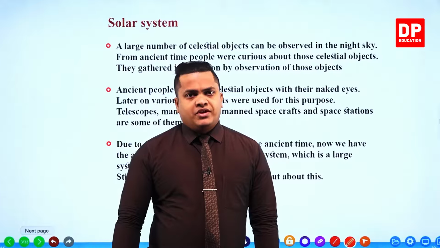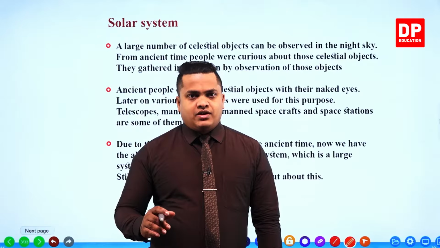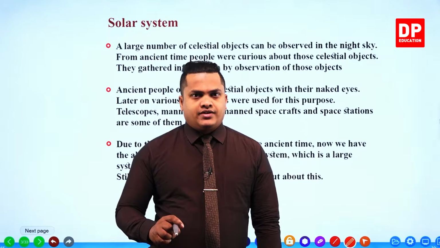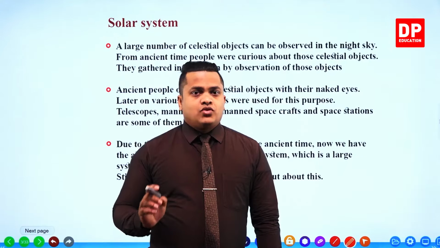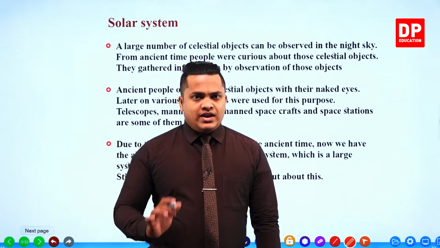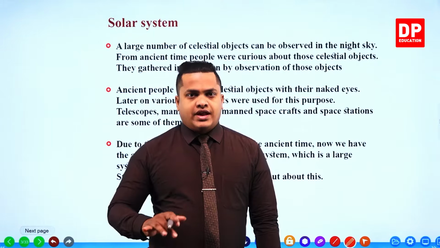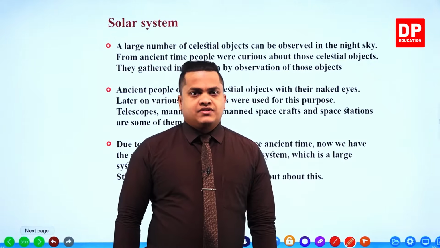Based on that information, they carried out different experiments to find out whether these things are correct or incorrect. So the earlier information was very important in order to develop this kind of technology regarding the universe.